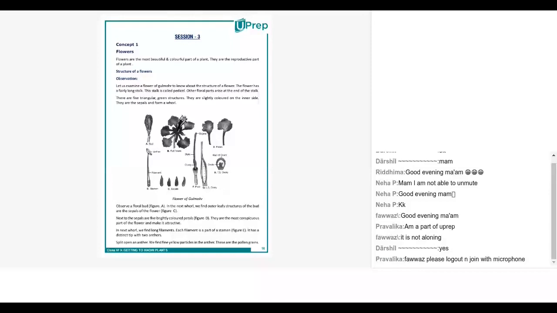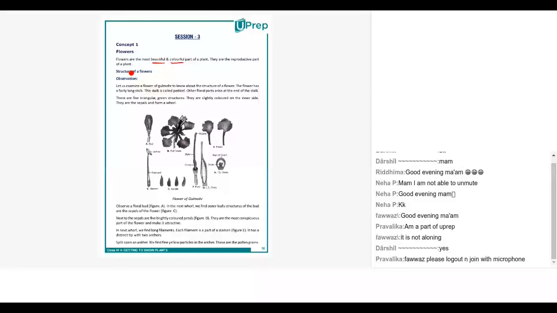So thank you, Darshil. Let's just start with the beginning. We all know that the flower is the most colorful part of the plant. We know the reason why it is colorful and beautiful, right? Neha, do you want to share why it is a beautiful and colorful part of the plant? Yeah, ma'am, some flowers will not be beautiful because they pollinate themselves. Some are colorful because they are insect pollinated.